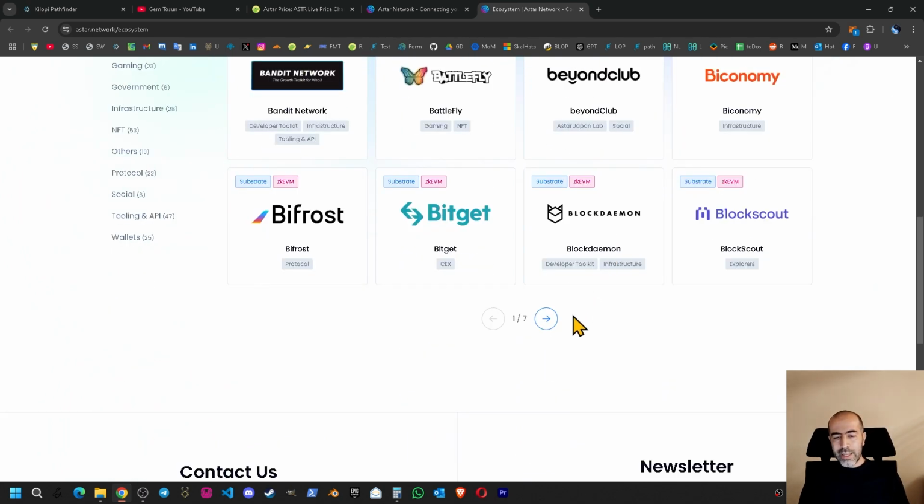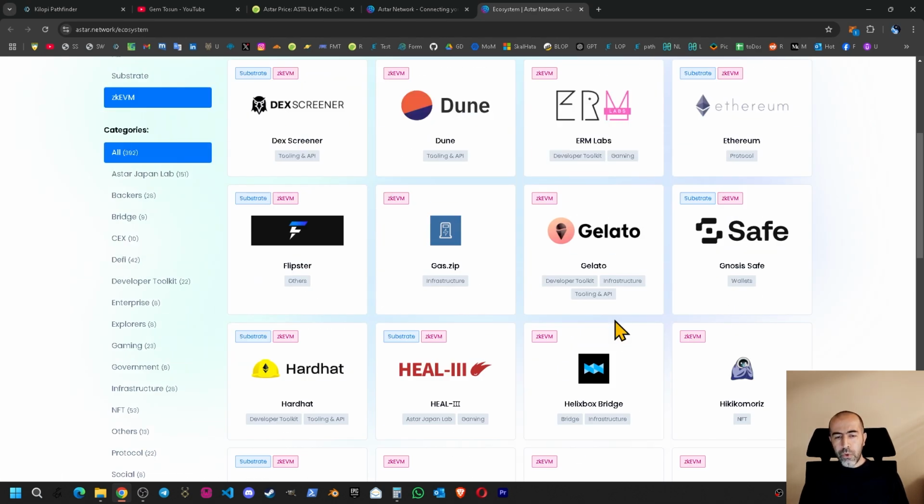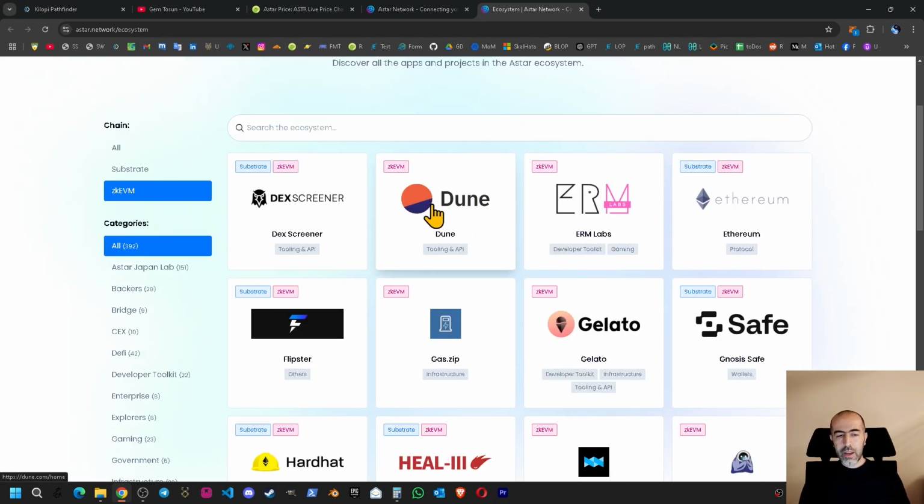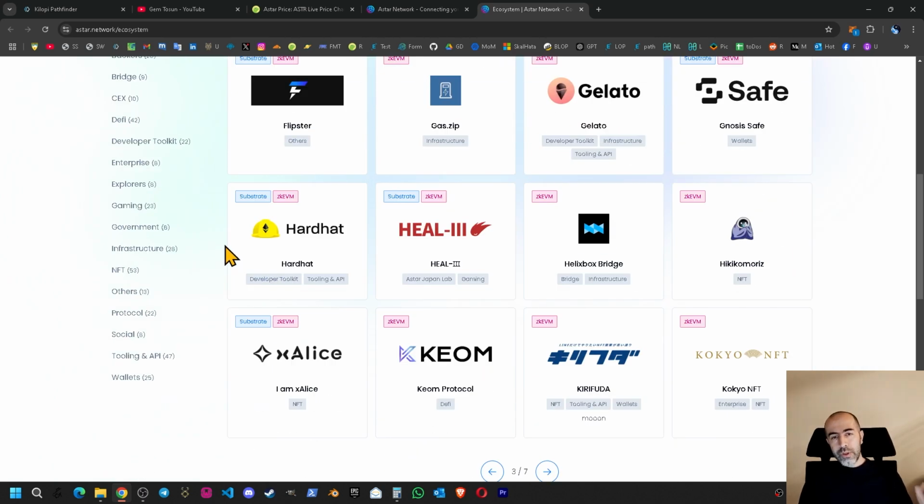But when we check them one by one, of course, there are many names like Analytics, Token Screener, etc., Ethereum itself. So, of course, Astar is connected with these things, but the main thing that we need to know is how many applications are running on Astar network and how many of them have real users. So in that point, also Astar is getting a good check mark.